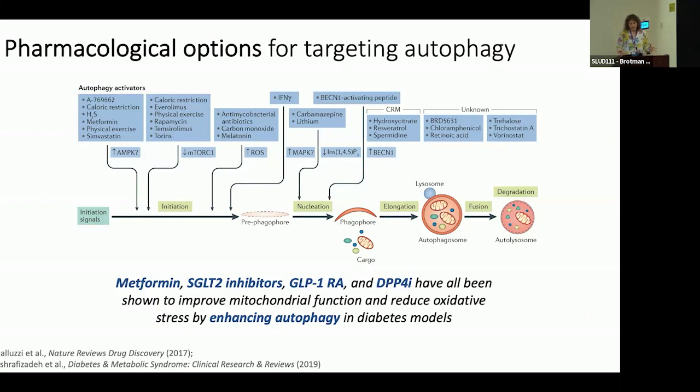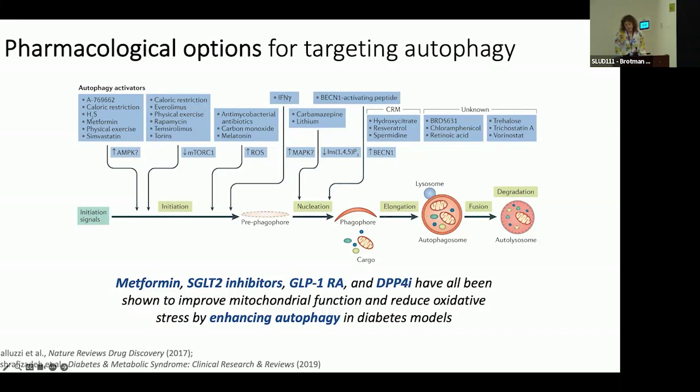If you think about it in the most basic way, autophagy is triggered by starvation, and diabetes is nutrient excess. You can see how these glucose-lowering agents create the illusion of starvation and enhance autophagy.